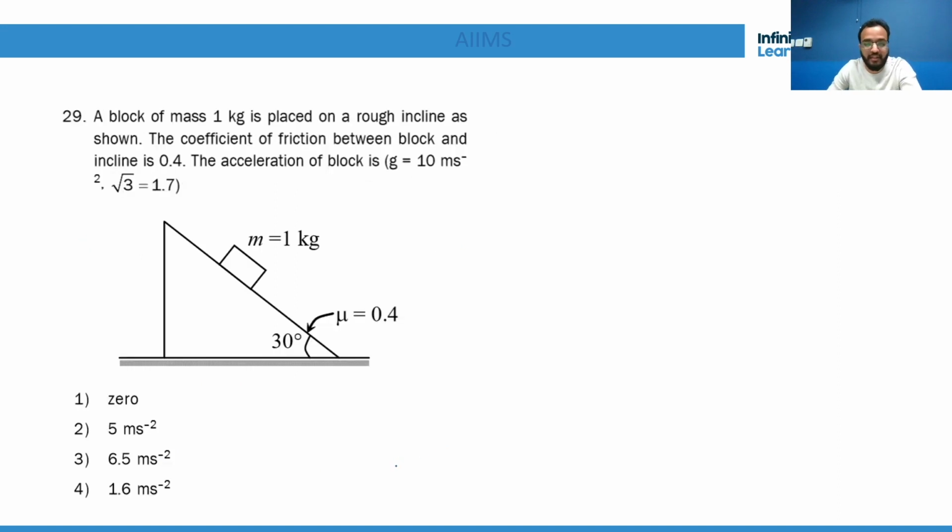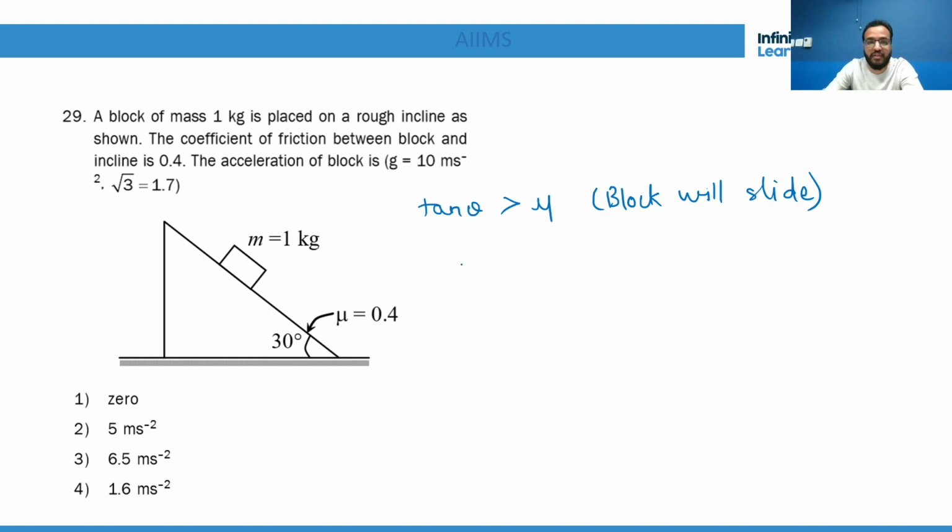Got it? Now the next question, 29 kg. First of all, in these kinds of questions you need to check, because they are asking what is the acceleration. You need to check whether tan θ is greater than μ or not. If tan θ is greater than μ, then the block will slide.